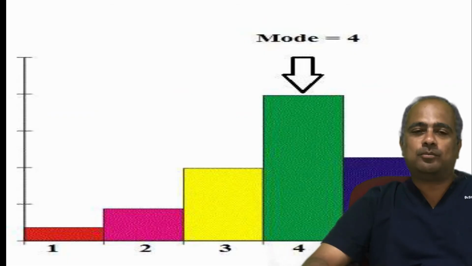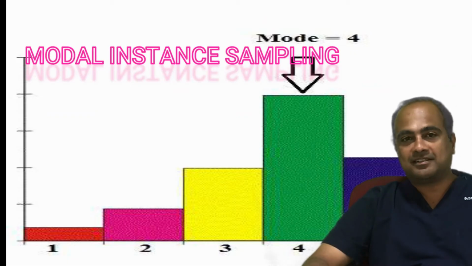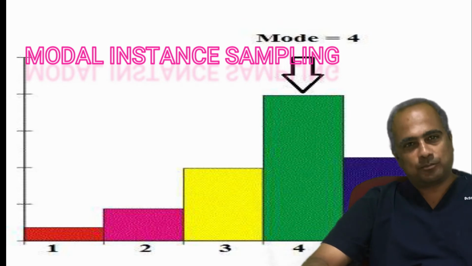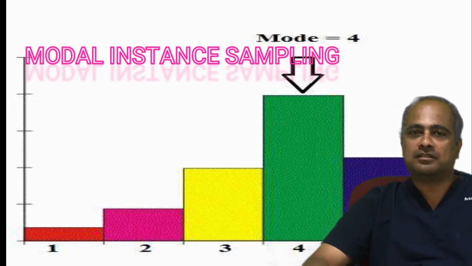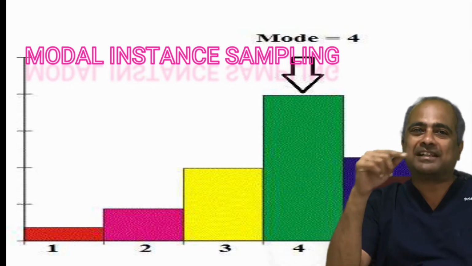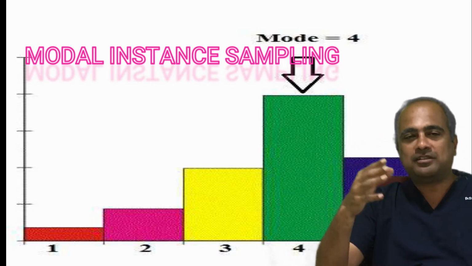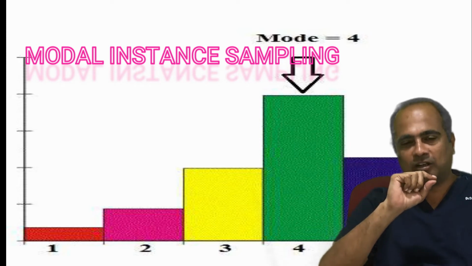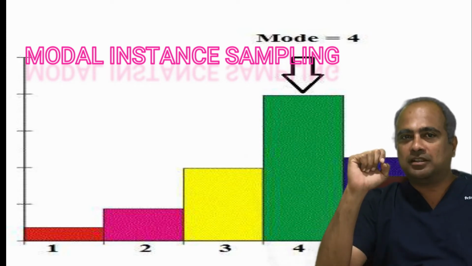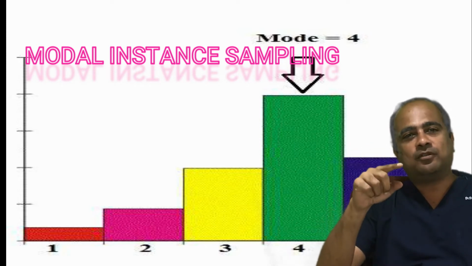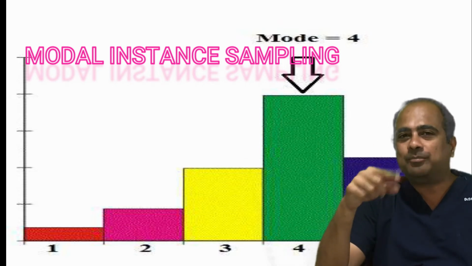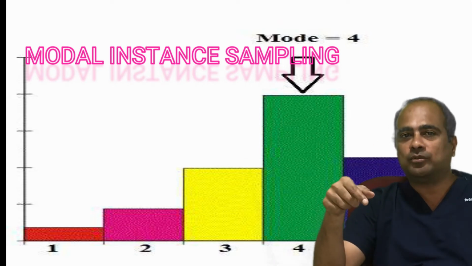Now we are going to see about model instance sampling. What is model instance sampling? It is nothing but selecting the typical sample. For example, from a lot of people waiting in a waiting list, you look for the repeated modes or typical personalities to interview.